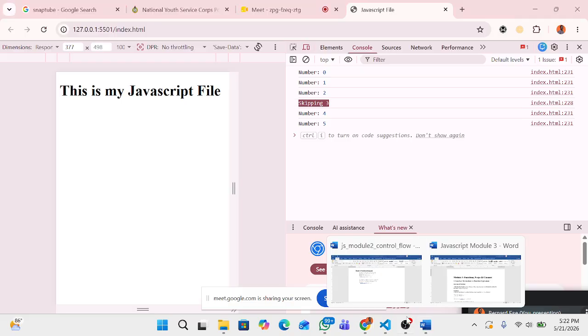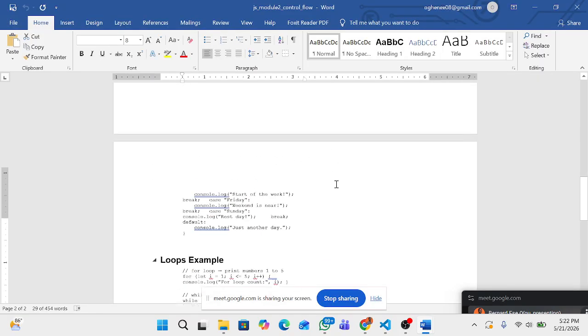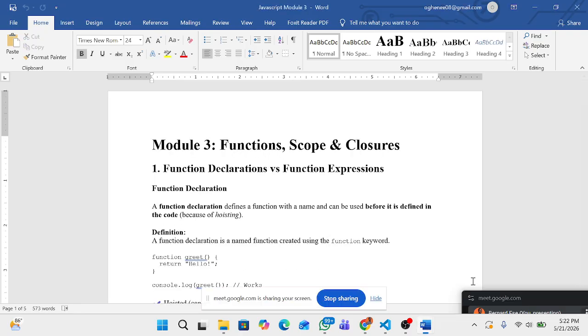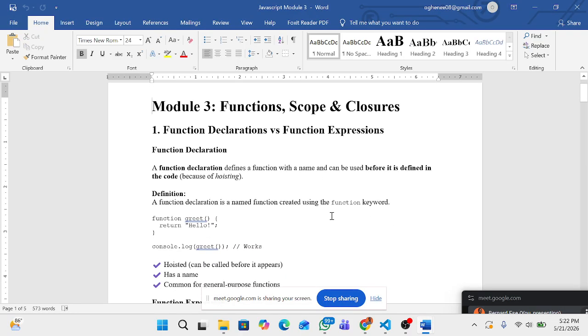Okay. So we are done with control flow, which is conditional and looping. Now we are moving to function scope and closures. So first thing first, we have to know that we have function declaration and function expression. They are two different things.